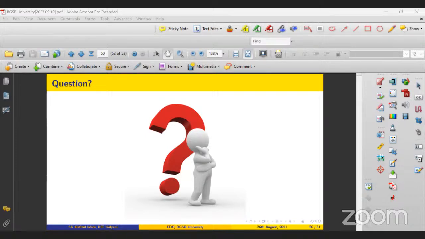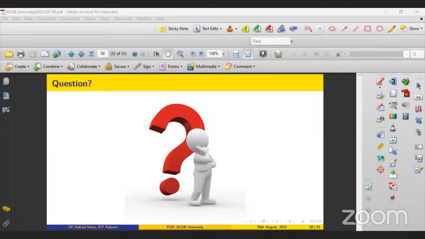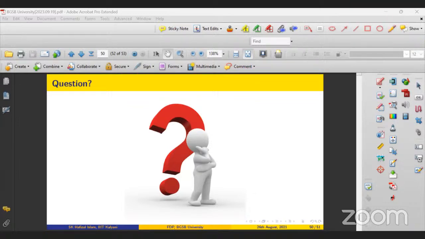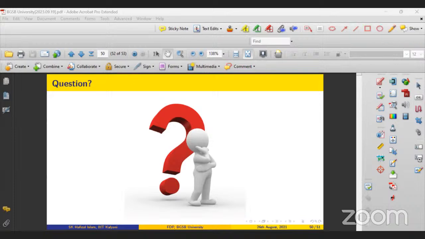Sir, can you share your contact details, where you are working now? Of course, sir, I will share. You can drop an email if you have any query. I'm sharing my email ID in the chat box. This is my email ID, or you can also find it from the organizer. Thank you very much, sir.